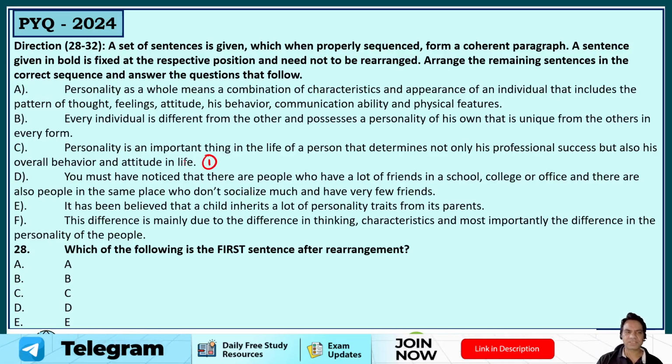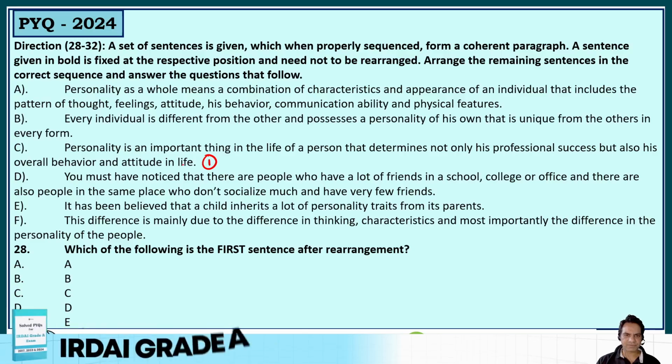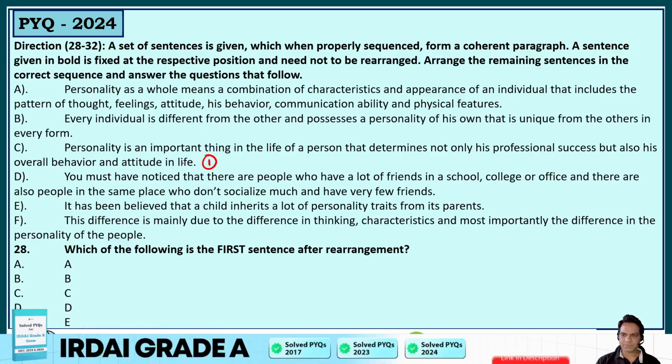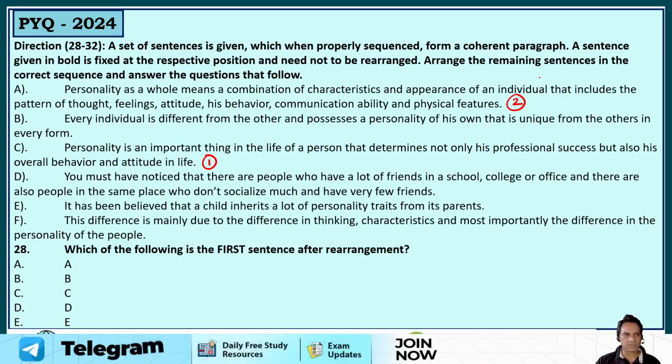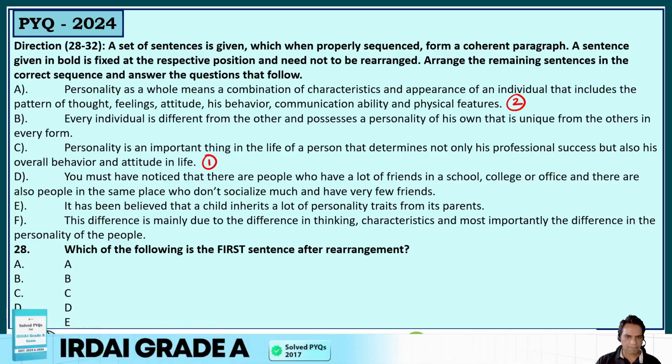Personality, this is the opening statement. Personality is an important thing in the life of a person that determines not only his professional success but also his overall behavior and attitude in life. Then it should be: personality as a whole means a combination of characteristics, appearance of an individual that includes the pattern of thought, feelings, attitude, his behavior, communication ability, and physical features.